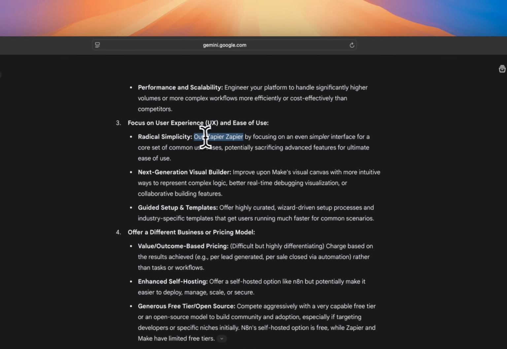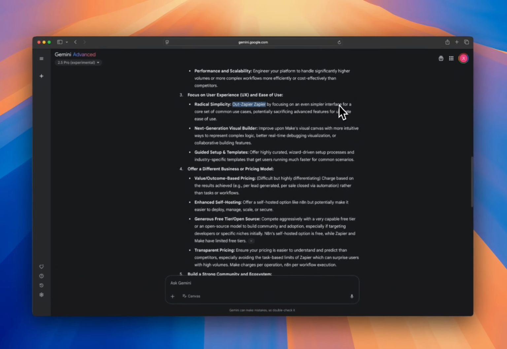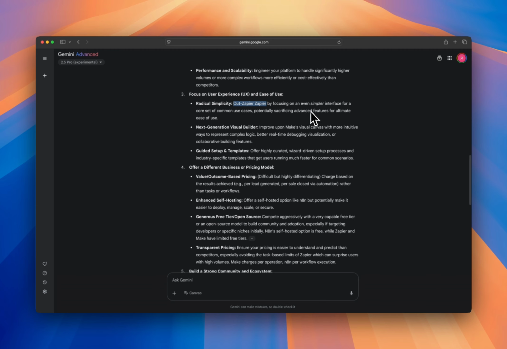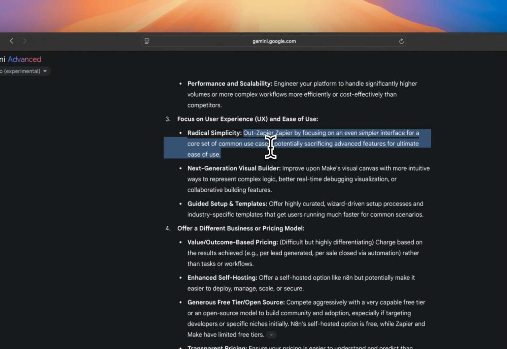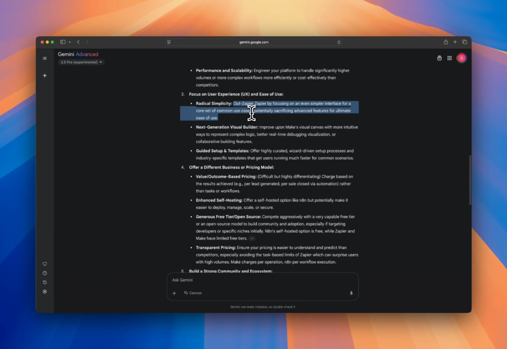Out-Zapier Zapier. Wow, that's cool. By focusing on an even simpler interface for a core set of common use cases, potentially sacrificing advanced features for ultimate ease of use. Now, we recently made a video about Zapier, and I don't really find it that hard. I'm not really sure if there is any innovation. There is certainly some innovation to be made there, I think. But at the same time, I'm not really sure it's something that can be improved so much that we will actually stand out. So, not sure about this point.